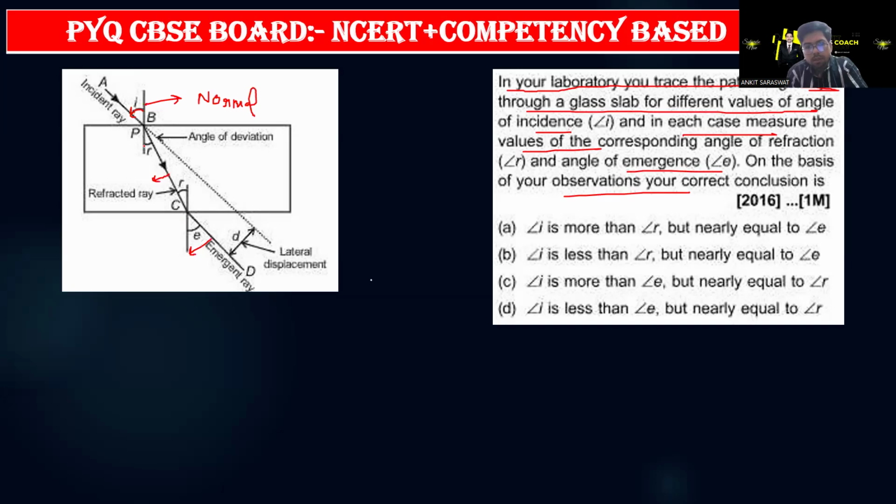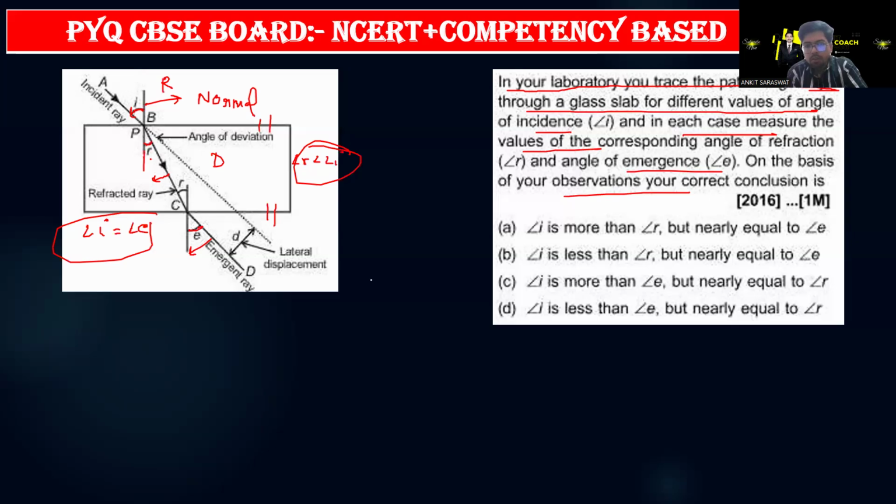Now you can see that this angle R is less than the angle of incidence. There's a concept here: this angle and this angle are equal. The angle of incidence I is equal to the angle of emergence E, and this is valid only when this face is parallel to this face. I have already discussed this concept, but since the light ray is going from a rarer to a denser medium, it will bend towards the normal.